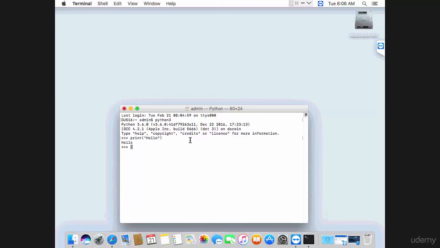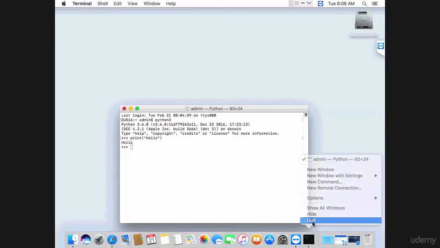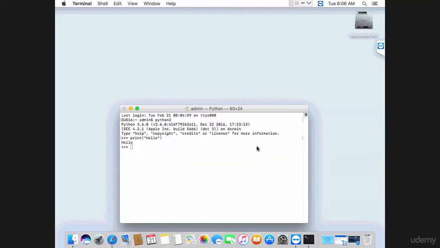Like that, line by line, but if you quit the terminal, you're going to lose that code. So you want to find a way to save that code in a file so that you can develop your program step by step. You can go back to your code, add code, modify it, and most importantly, you can execute multiple lines at once instead of executing line by line interactively. So let's go ahead and do that.